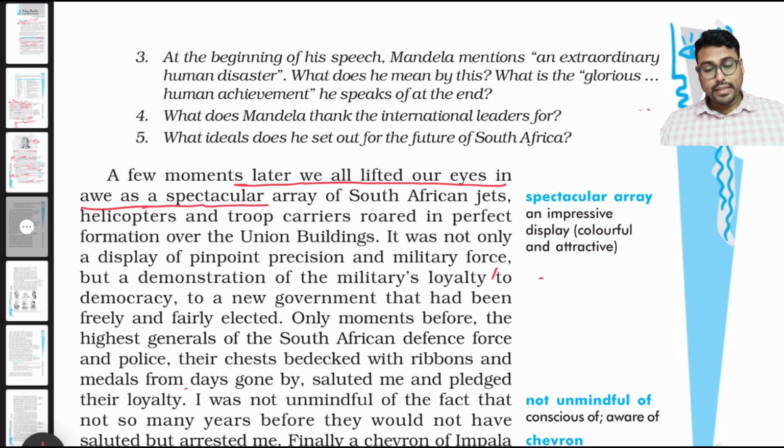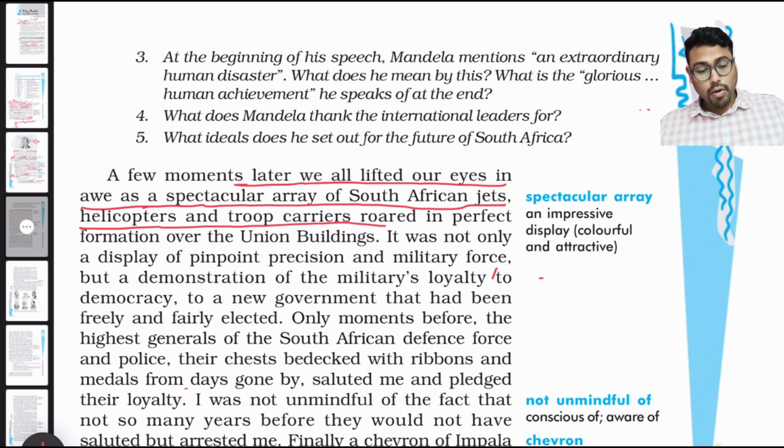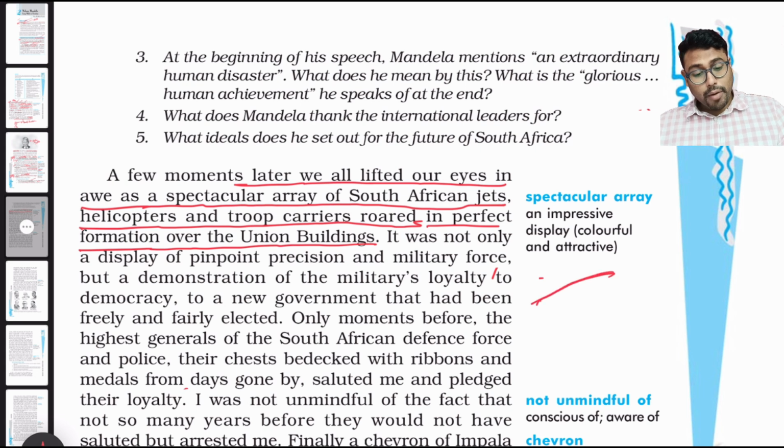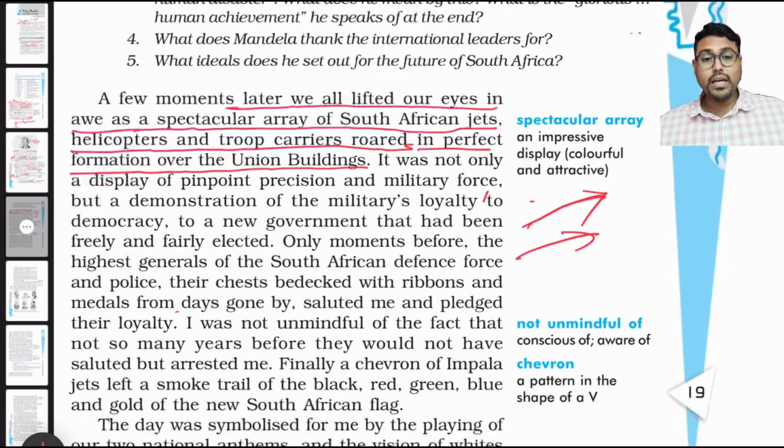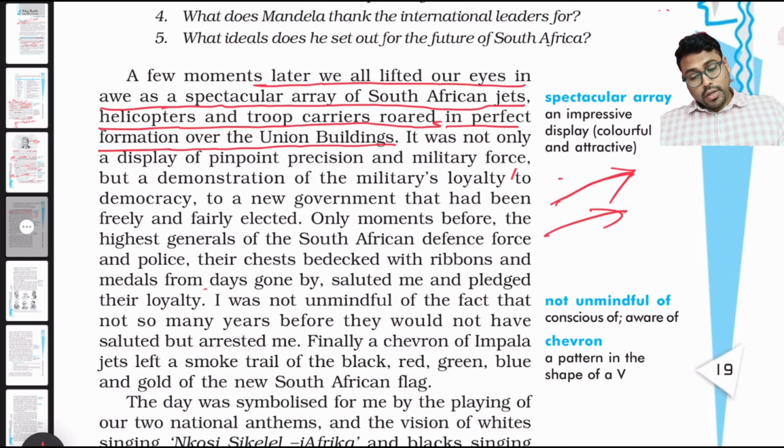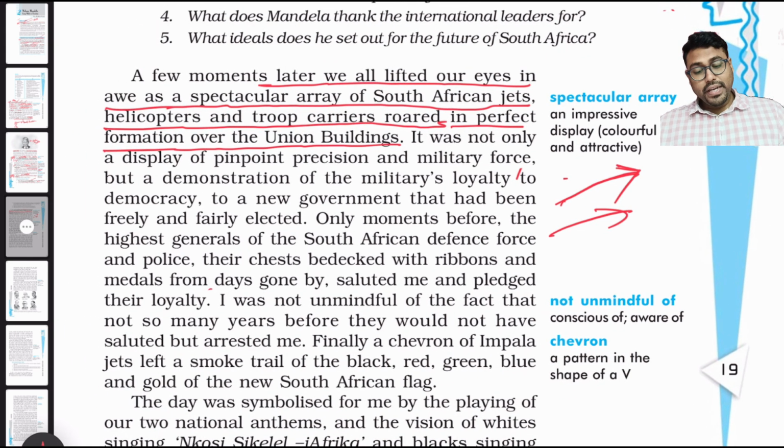It's showing the unity, the respect for the newly formed government. It was not only a display of pinpoint precision and military force, but a demonstration of the military's loyalty. So the army is loyal to the democratically elected government, to a new government that had been freely and fairly elected.